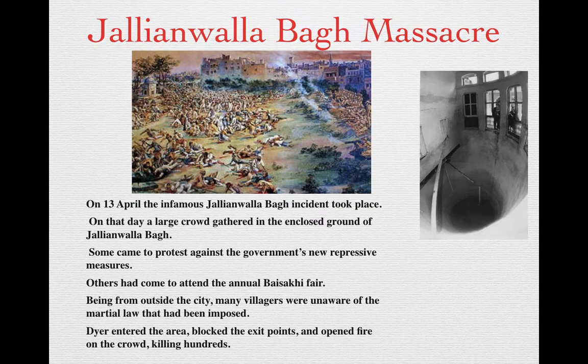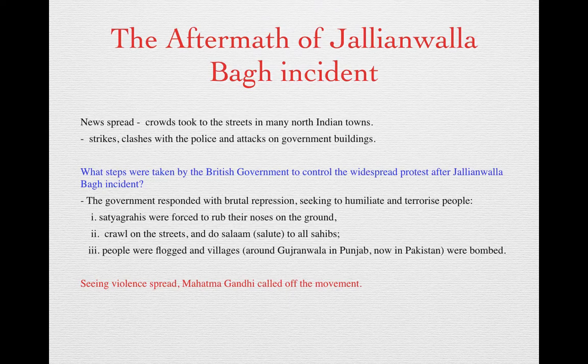Okay, now what happened after the Jallianwalla Bagh incident is that the people got very, very angry. They were very depressed, and they were angered by the actions taken by the British government. It was ruthless to fire on the innocent citizens. As the news spread, everywhere in India people started to gather in the streets. And they started to openly protest against the government, there were strikes, clashes with the police and attacks on government buildings.